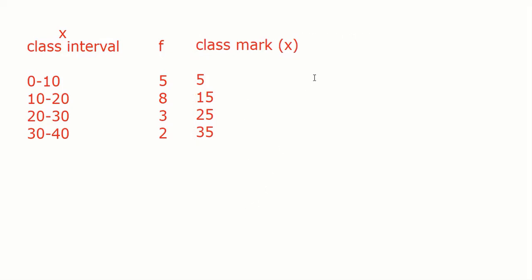अब योर चॉइस, either you can do directly f into x. तो ये डायरेक्टली कर लिया, 5 into 5, 8 into 15, 3 into 25, 325. But if you feel कि numbers are big, assume some kind of d.